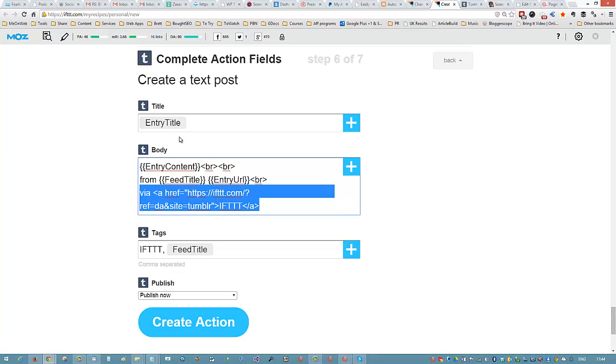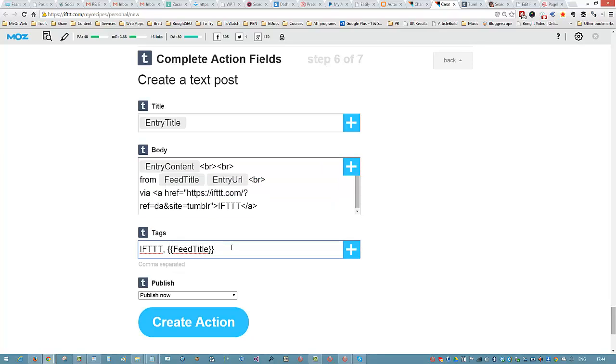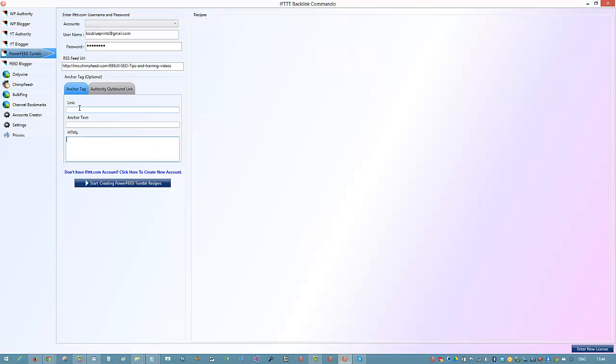Now the software will fill in the content, the title, the URL and stuff like that. So it's really important that we do put a link to our own stuff in here, because if something gets published on Moz, for example, it won't have your link in it if you don't put it in here. So what you do want to do is make sure that you take advantage of this area here. Okay, so what I'm going to do for mine, I'm just going to put a link to my homepage.